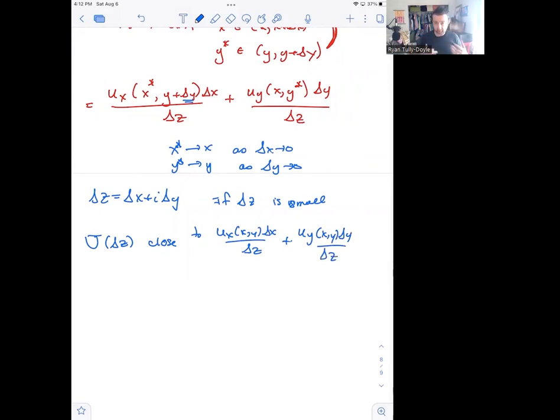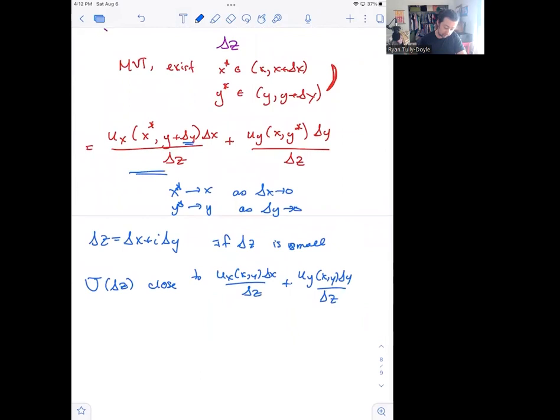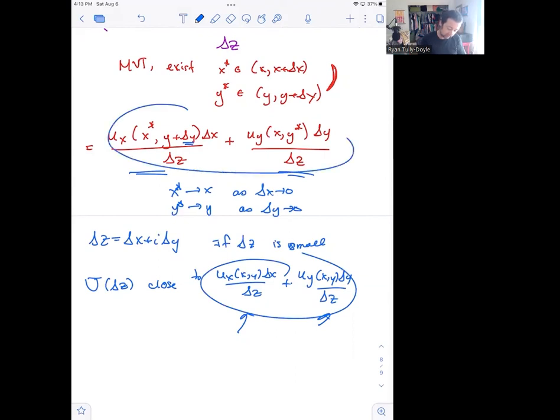And that closeness comes from the continuity, right? Because these things are continuous, as delta z gets smaller, that forces delta x and delta y both to get small, which means continuity gets us that these terms get very close to these terms. So one way, the sophisticated mathematical way to say that, is that when delta z is small, or in the limit as delta z goes to 0, we can use this expression instead of this one. And that's just by continuity. That's actually why we require continuity of the partial derivatives, in order to make those things close to each other.